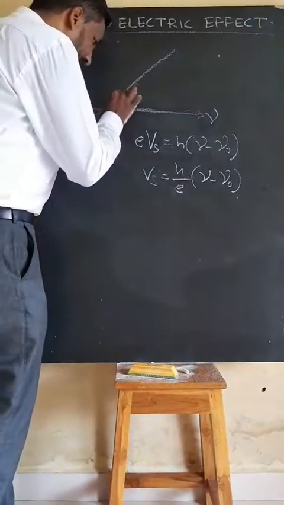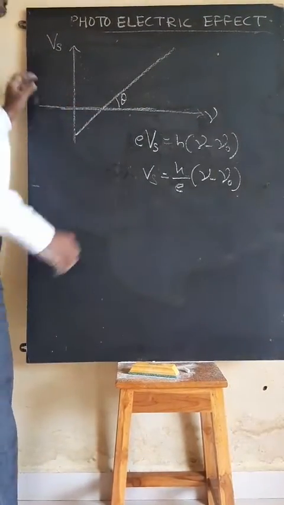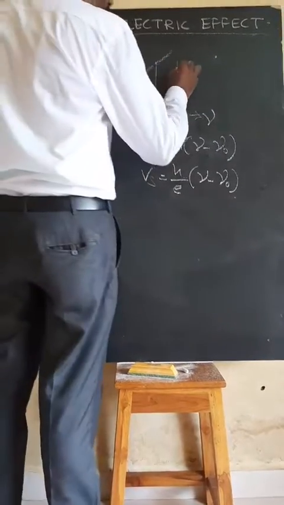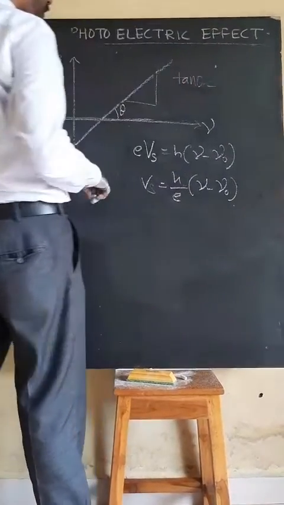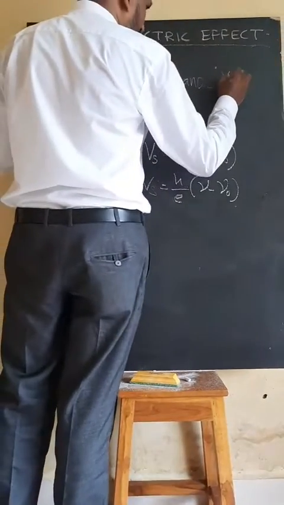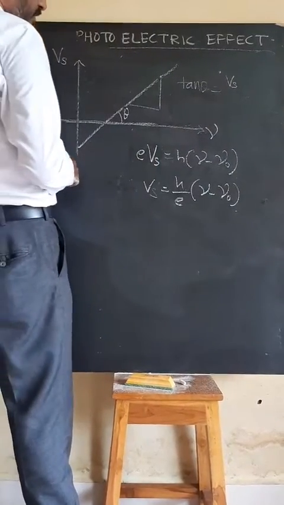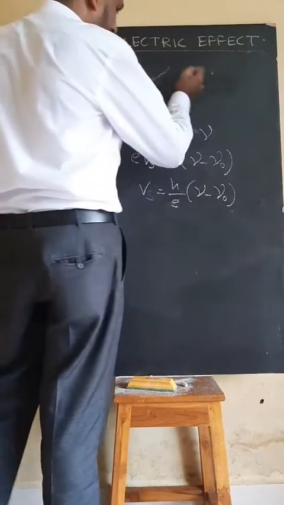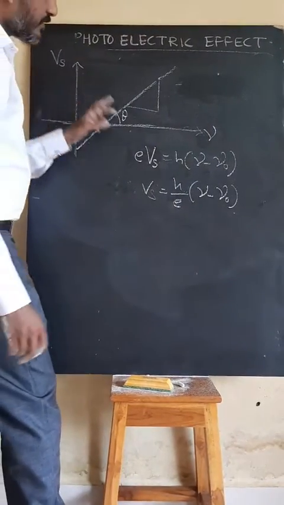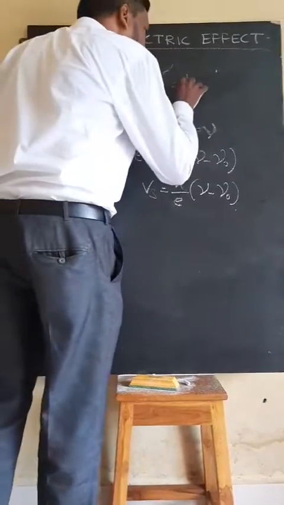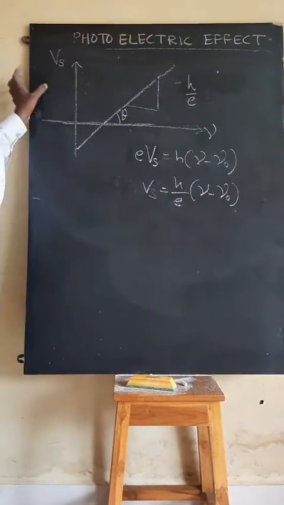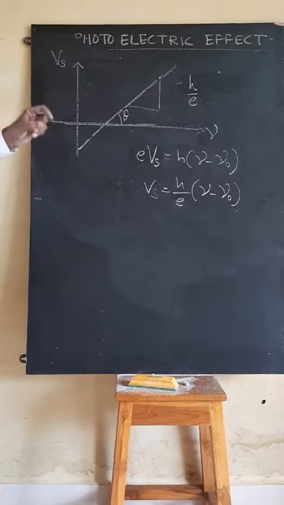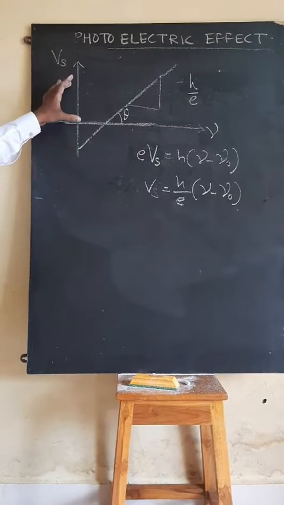Now this is my theta. Slope is nothing but tan theta, because slope is y2 minus y1 upon x2 minus x1. Therefore tan theta means opposite divided by adjacent. Opposite is my stopping potential, and adjacent is my frequency. So tan theta means the slope, and that slope gives h divided by e. This is my slope. h is Planck's constant, and e is the charge on the electron. This is one more important thing.